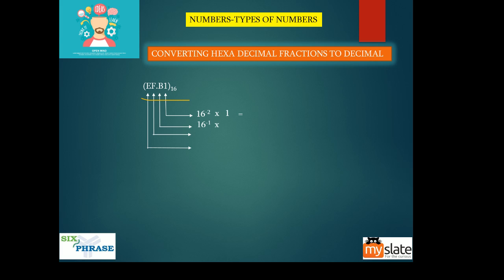Now the only thing you should be careful about is that 16 power 0 is for the value to the left hand side of the point. 16 power 1 is again to the left hand side of the point. But what is the positional value of the digit to the right hand side of the point, this B?